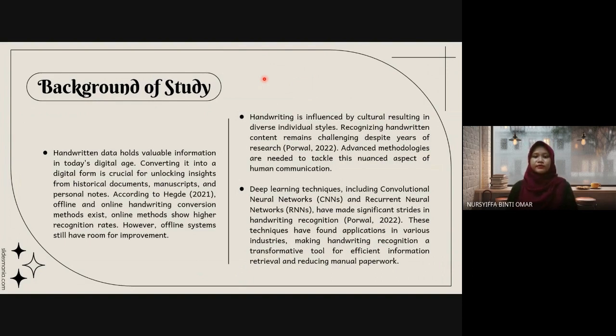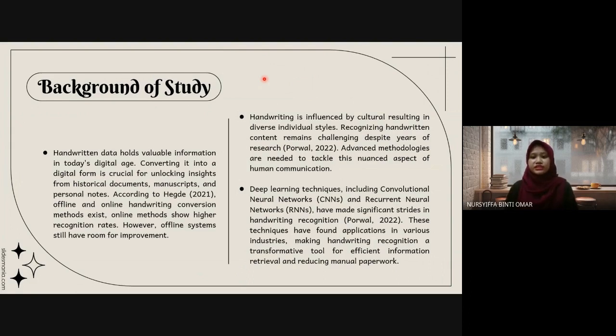Handwriting is defined as the manual creation of text using writing instruments that conveys important data and information. Handwriting is influenced by culture, which results in many styles of writing, as mentioned by author Powell in 2022. According to author Hector in 2021, offline writing conversion involves the automatic conversion of text in an image into letter code, and online involves the automatic conversion of text as it is written on a special digitizer.